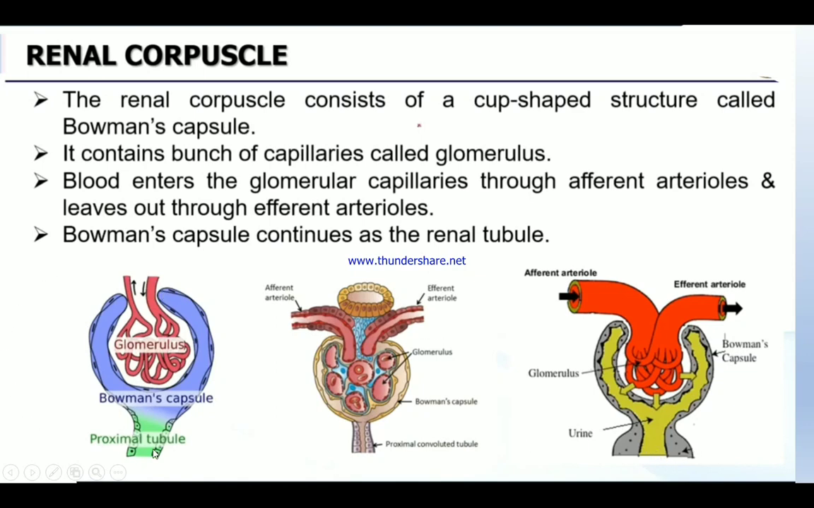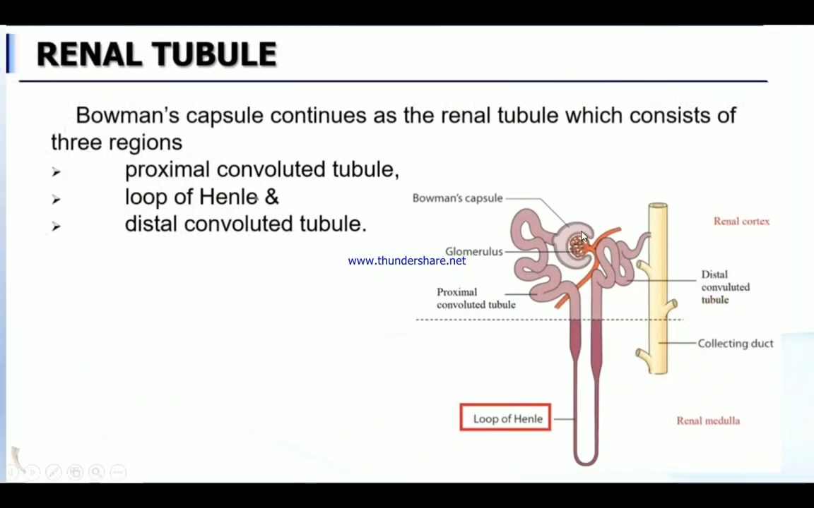Now first be clear about this. Bowman's capsule and glomerulus are the two parts which make up the renal corpuscle. Inside the Bowman's capsule is the glomerulus. The blood comes inwards through the afferent arteriole and goes outside through the efferent arteriole. These are the points you have to remember under the renal corpuscle. And next, coming to the renal tubule. This area, Bowman's capsule and glomerulus, I explained on the previous slide.